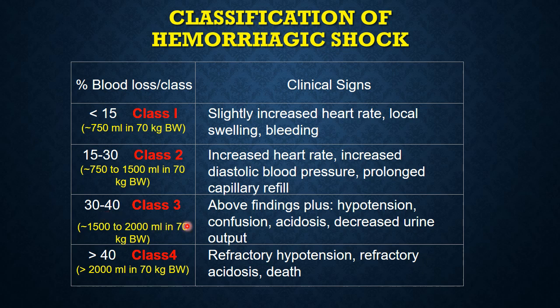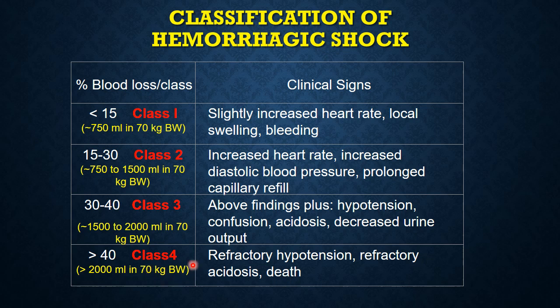And in class 3 hemorrhage, you have all of the above findings, plus the patient is now hypotensive, is confused, is going into acidosis, and there is decreased urine output. Then you come to class 4 hemorrhage, where the hemorrhage is more than 40% of the total blood volume. That means more than 2 liters of blood lost without replacement. And now the hypotension is refractory to blood transfusions and IV fluids. It is refractory acidosis, not responding to your interventions. And basically, this is called irreversible shock. And ultimately the patient dies.